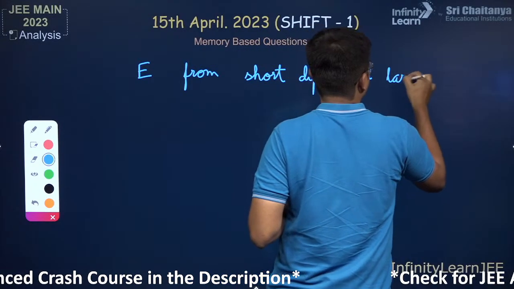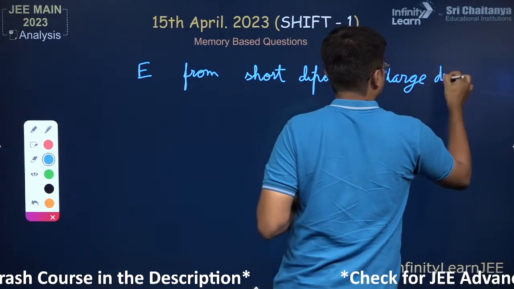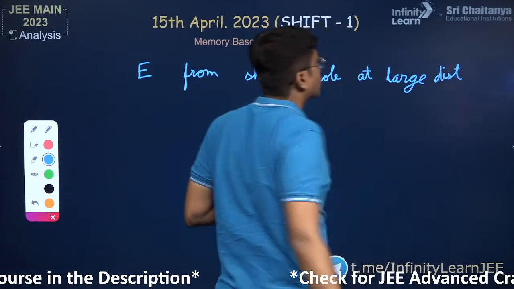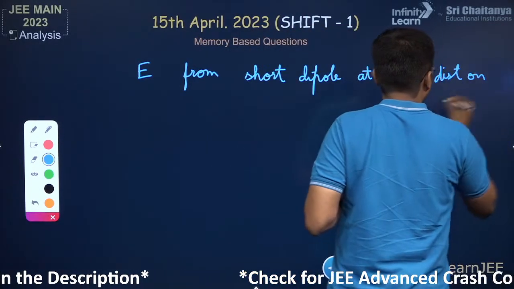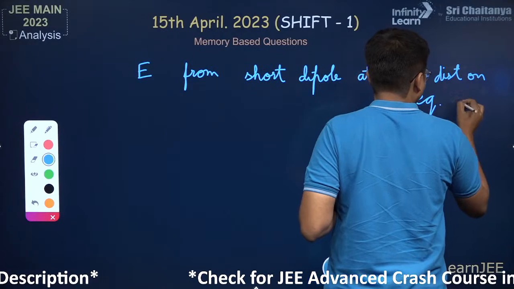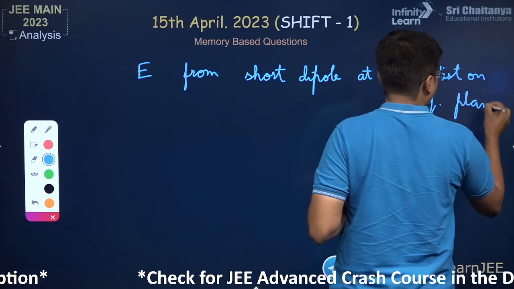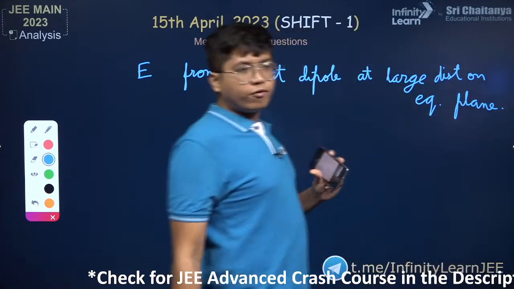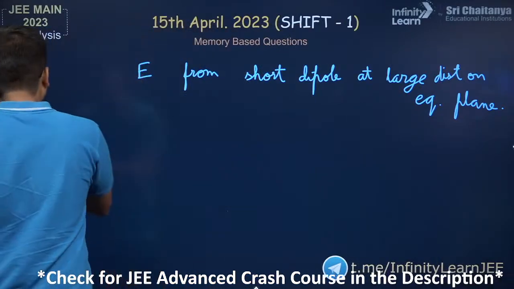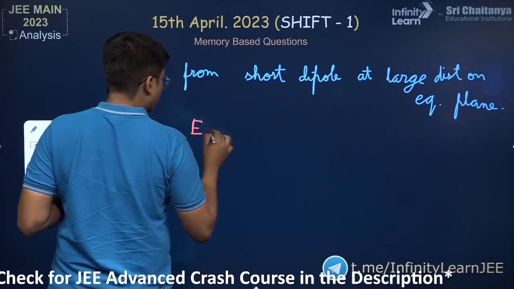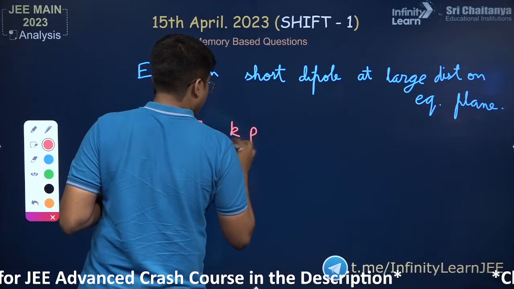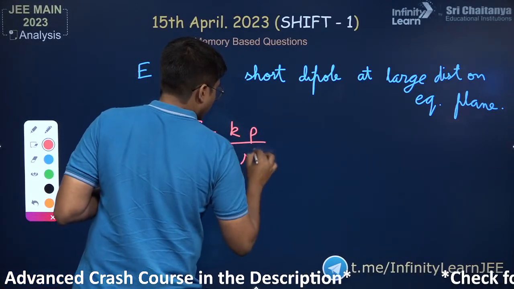At large distance on the equatorial plane, not the axial plane, equatorial plane, even though in the answer it won't matter. Now we know the formula here. The formula is given by E is equal to Kp divided by r cube.